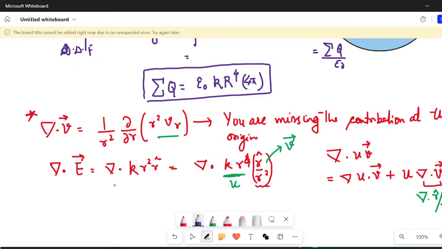Please go through the lectures on electrostatics, because otherwise I will divert into electrostatics. That is why I'm not doing this. Please go into the lectures of electrostatics. I've already done them. And if you have any problem, please let me know. I'm just giving you a hint here. Okay, so this is something that you may miss.